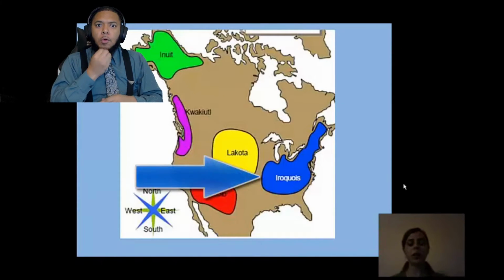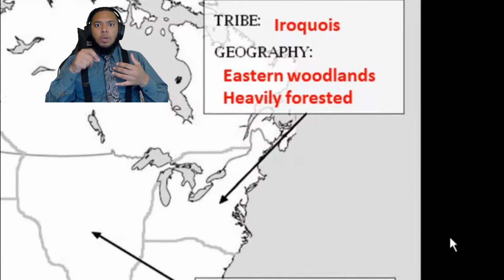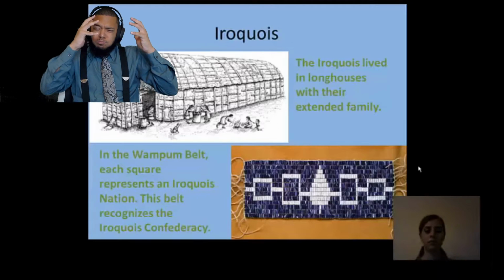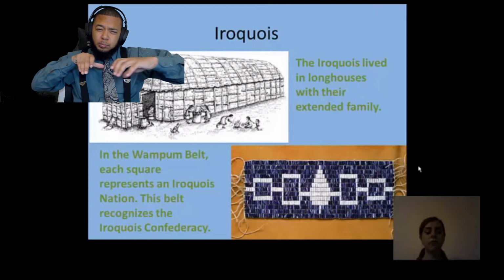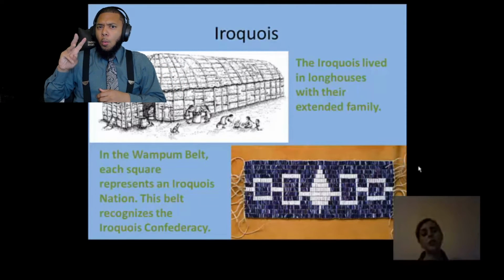The last tribe we're going to talk about is the Iroquois. The Iroquois live in the eastern woodlands, which is a heavily forested area. They lived in longhouses with their extended family. Again, very similar to the Kwakiutl, just on the different side of the country.